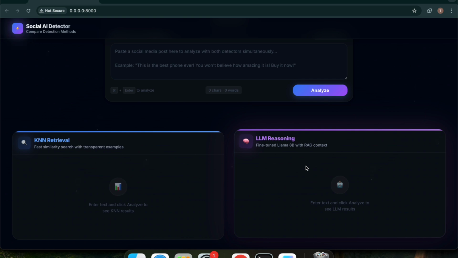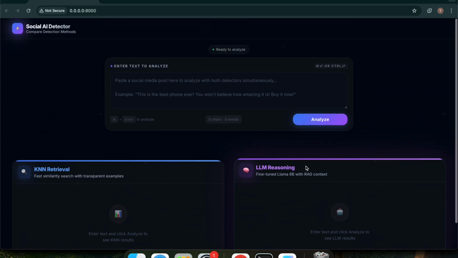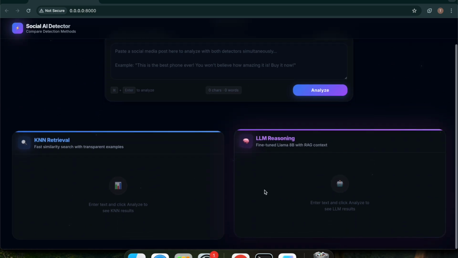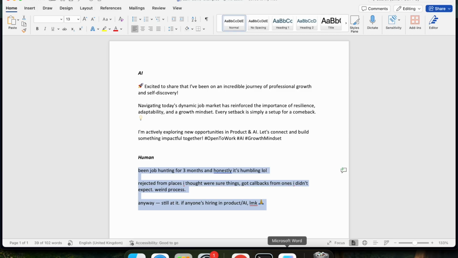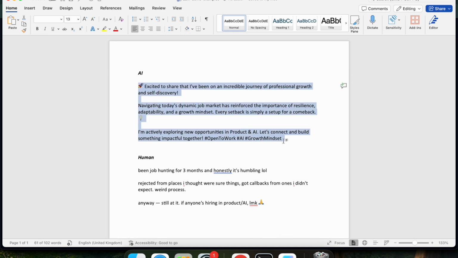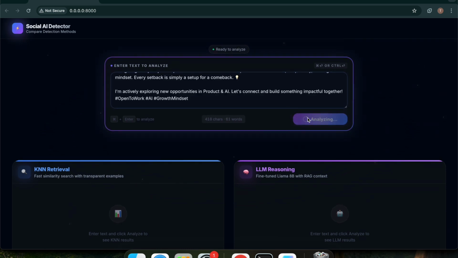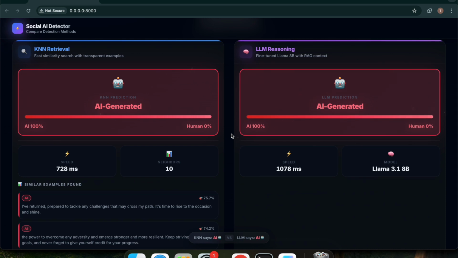On the right, we have our very own fine-tuned Llama 3.1, which has been trained across a variety of texts, through which it has learned to pick up on subtle stylistic cues that go beyond surface similarity. So we have the same input but two different approaches. Let's see what each of them predicts. I have a few examples for the demo today. Let's first try the one that has been generated by AI. I've posted a post that we already know is generated by AI, and I also hit the analyze button.